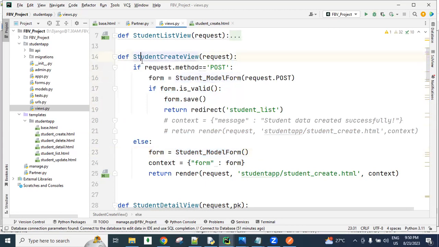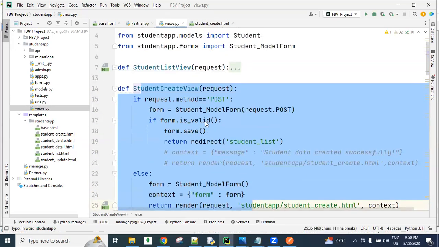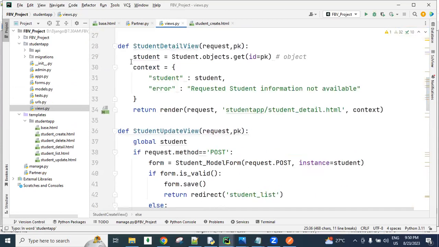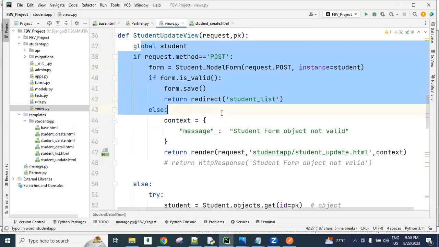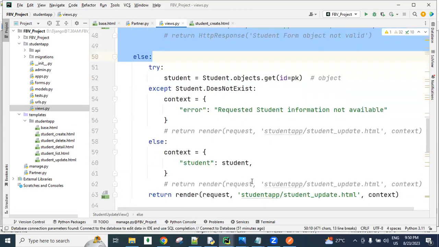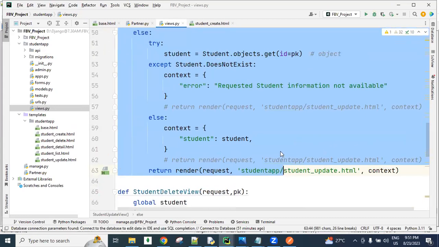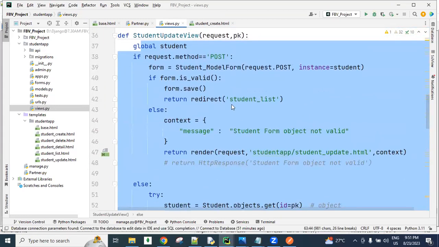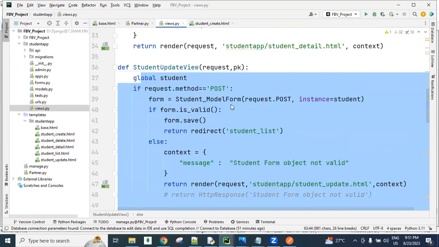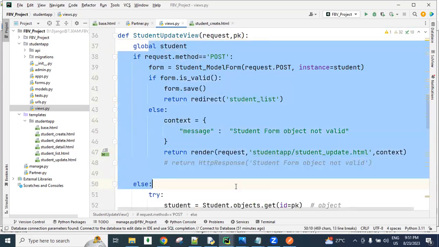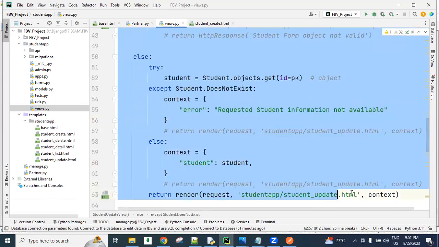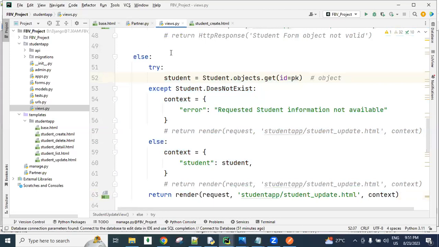So here, see guys, for creating we wrote all these lines of code. And next, for getting a single one and for updating, we created more lines of code. For updating, all these lines of code are required. But for updating, just one predefined class is there. If we use that class, there is no need to write all these lines of logic. We just represent one predefined class name. Understanding? That's why we write very few lines of code using Django REST framework.